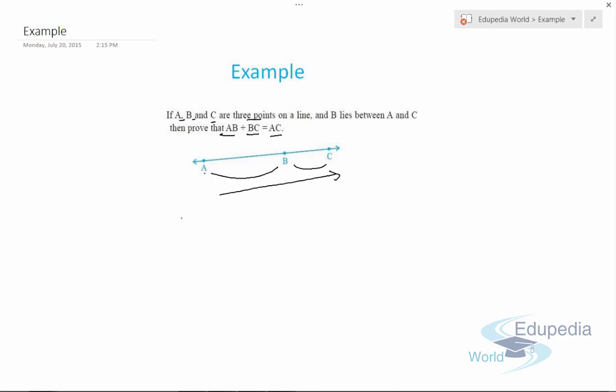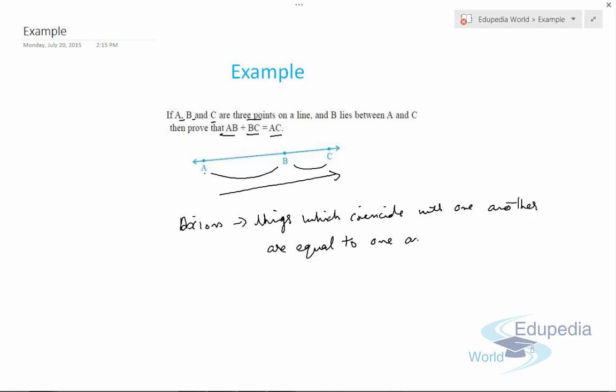Now in the previous slides we have discussed an axiom that things which coincide with one another are equal to one another.